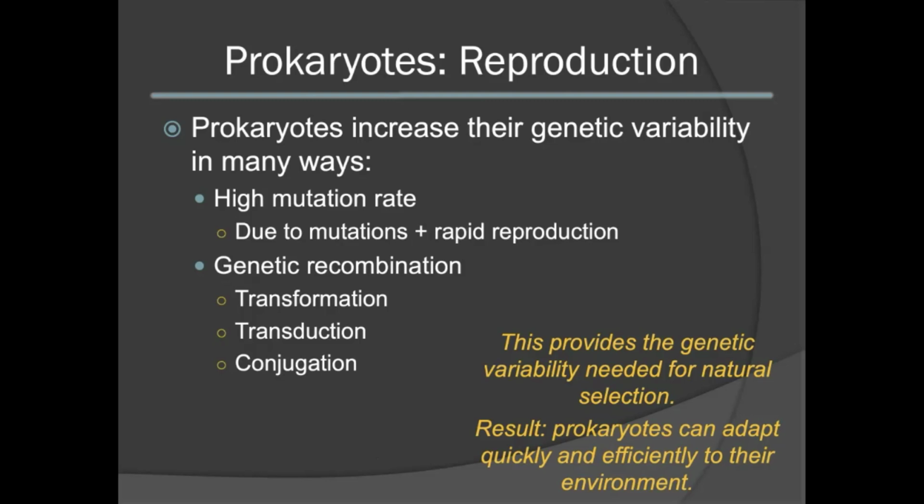Prokaryotes can also undergo genetic recombination. This can be done through the process of transformation, transduction, as well as conjugation. This provides more than enough genetic variability for natural selection to proceed. This means that prokaryotes can both adapt quickly and efficiently to their environment.